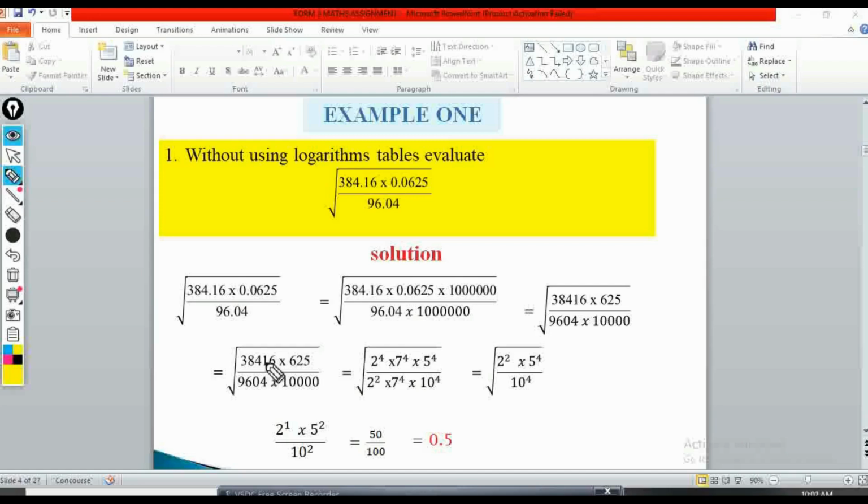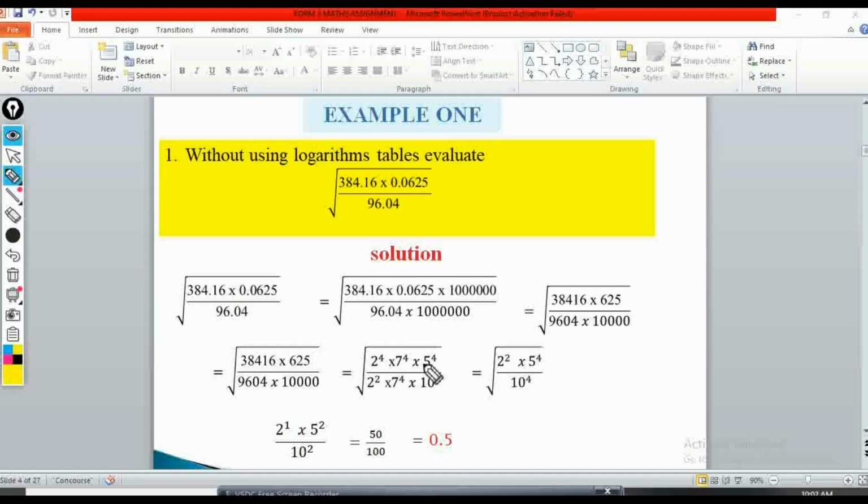So if we work out these, we can express them in power form, so that we don't show that you're using the calculator. Not standard form but power form. So 38,416 is the same as 2 raised to power 4 times 7 raised to power 4, and then 625 is the same as 5 raised to power 4. Same to 9604 times 10,000, we'll have 2 raised to power 2 times 7 raised to power 4, times 10 raised to power 4.